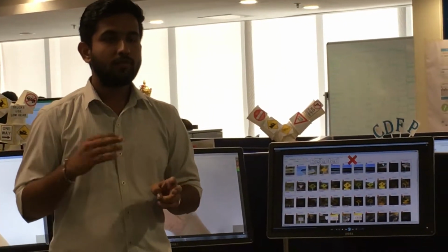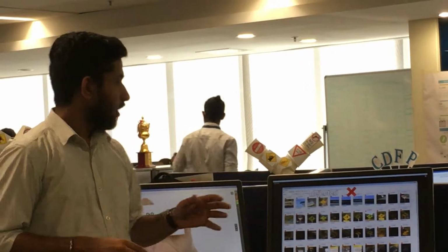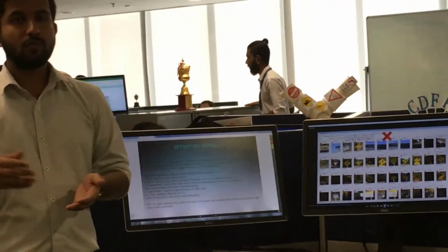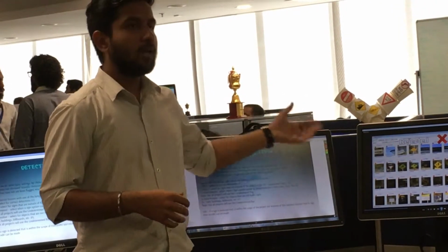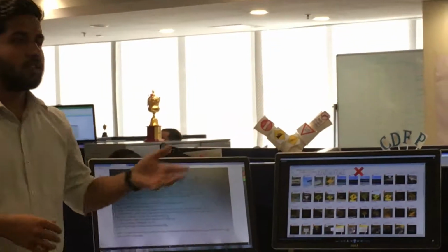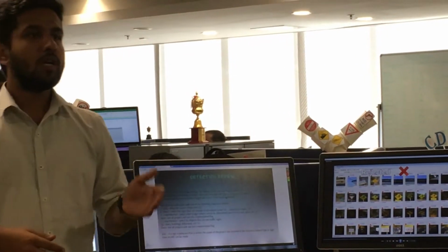There are two other flags as well, undetermined and false positive, which are not used in CDFP for now. So what verified and rejected means is, if the geotag is coming under my project scope, then I'll verify that geotag. If it isn't coming in my project scope, it will be rejected, and I'll continue with the MFC.